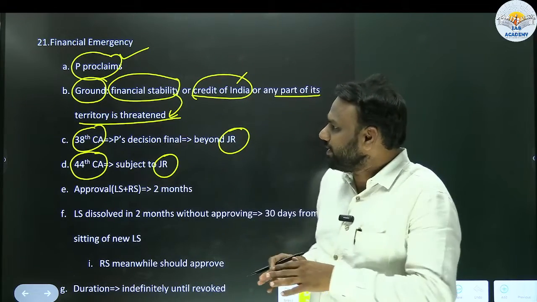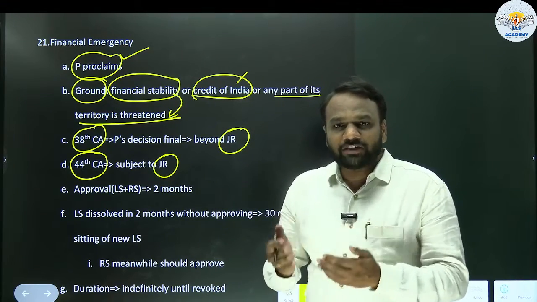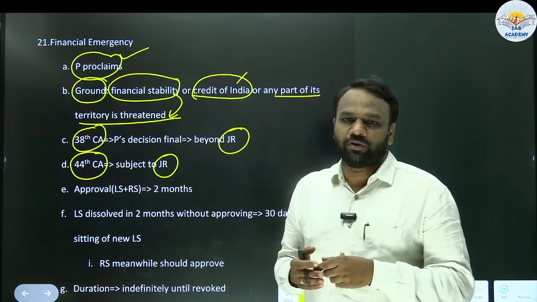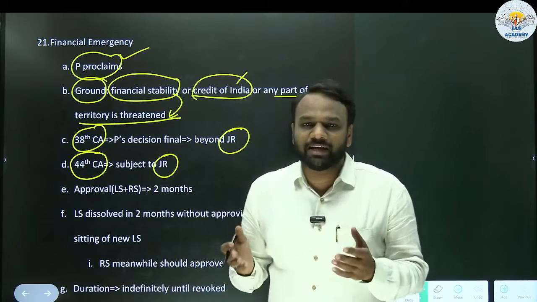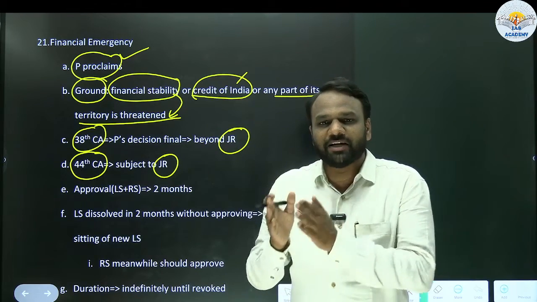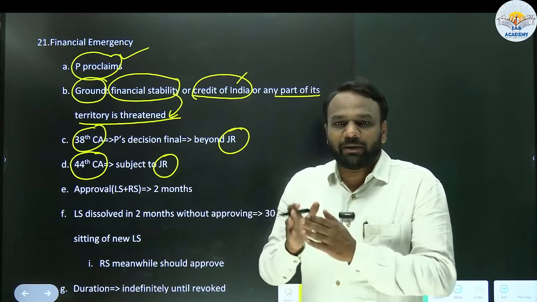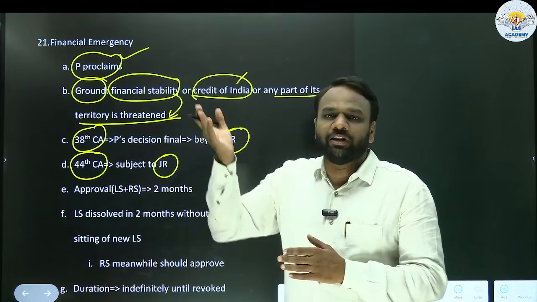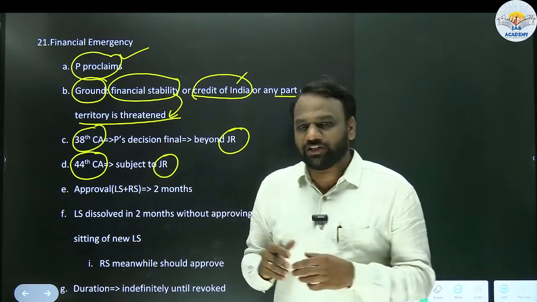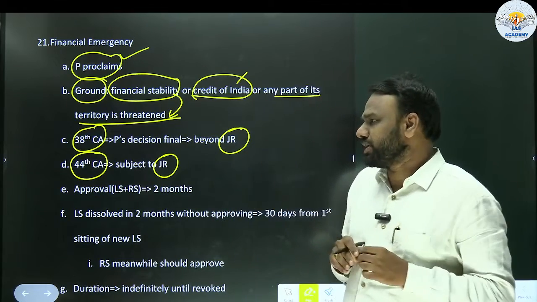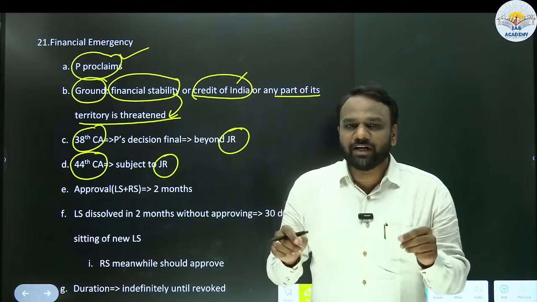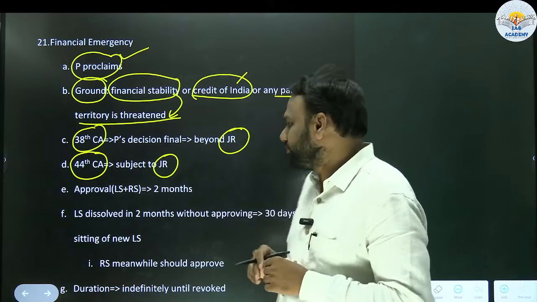Here we understand that when the president declares financial emergency, somebody can challenge that decision either in the High Court or the Supreme Court. Then the Supreme Court or High Court will examine whether the decision taken by the president is right or wrong. If the decision is perceived as right, then it will uphold the decision. Otherwise, it will reject the decision. That process we call judicial review. So the declaration of financial emergency by the president is subject to judicial review.